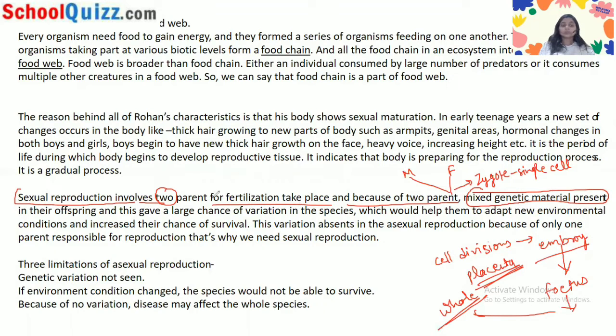So this is how fertilization takes place and how the child is born. It is telling us here that mixed genetic material is present in their offspring, and this gives a large chance of variation in this species. In the previous video we talked about what variation is. Variations are the minor changes that happen during cell division.